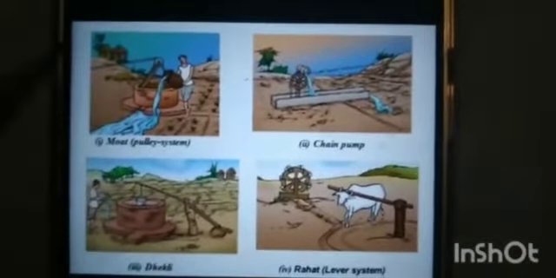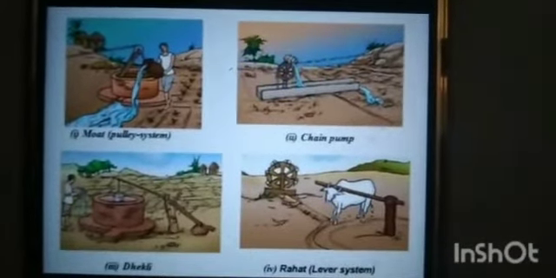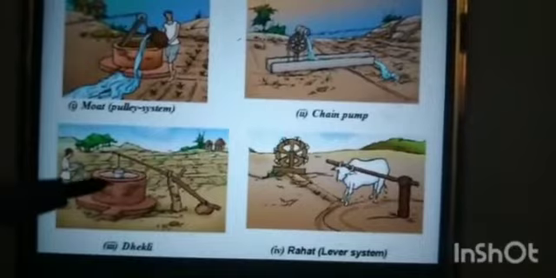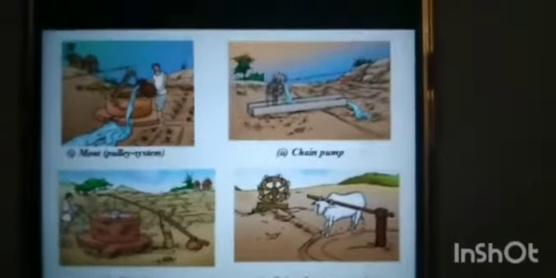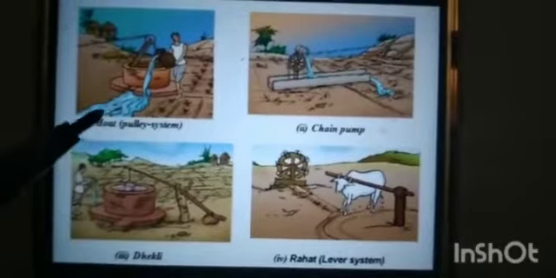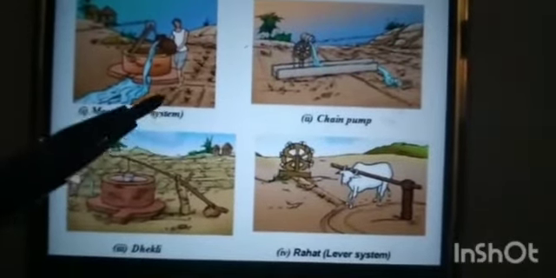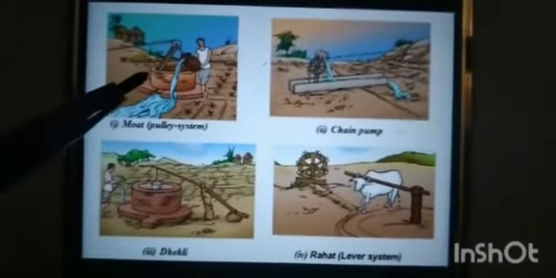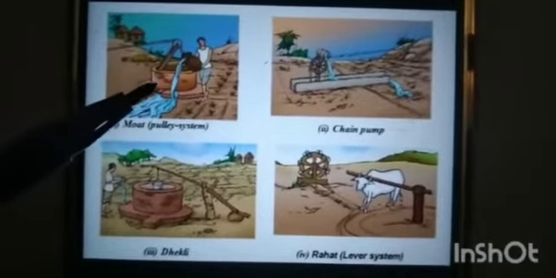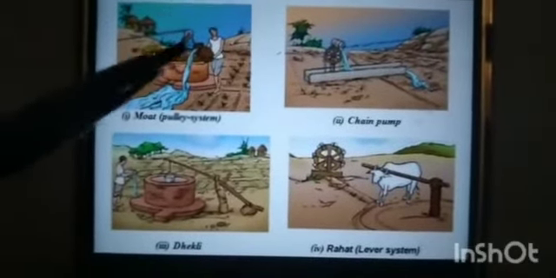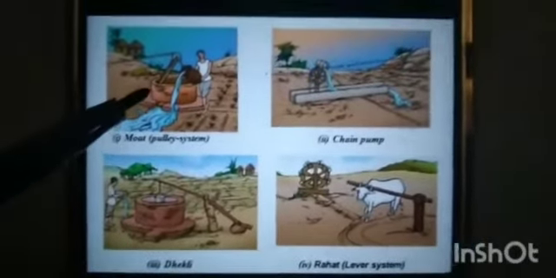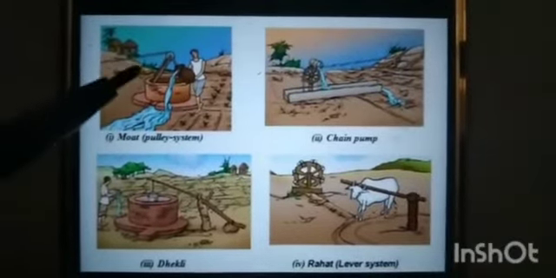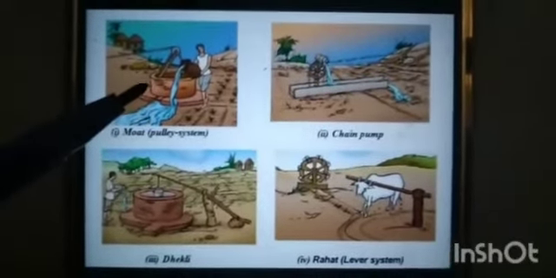Students, these are the traditional methods of irrigation systems: moat or pulley system, chain pump, dekli, and rahat lever system. The moat system of irrigation involves pulling water up from the well or other water sources in order to water the plants and other crops. It is time consuming and it is not very efficient.